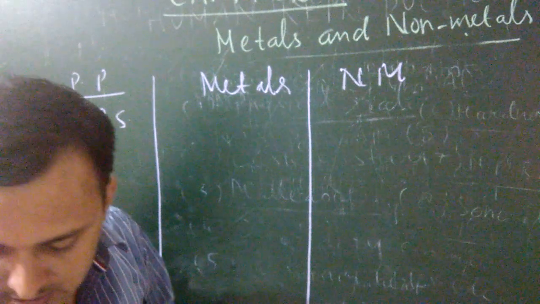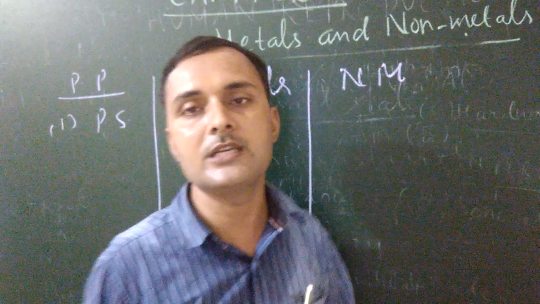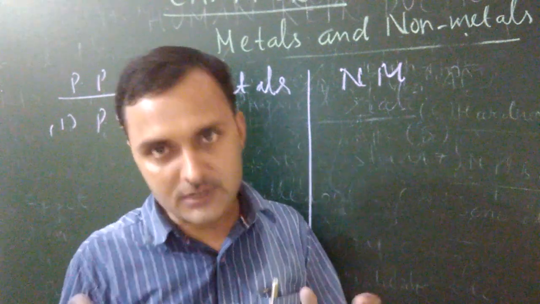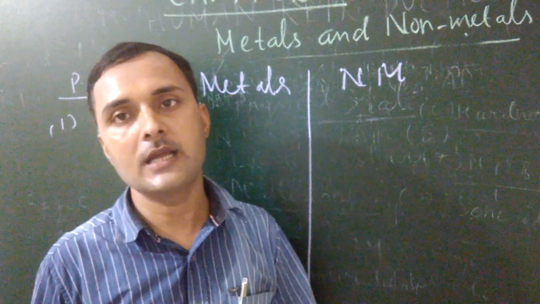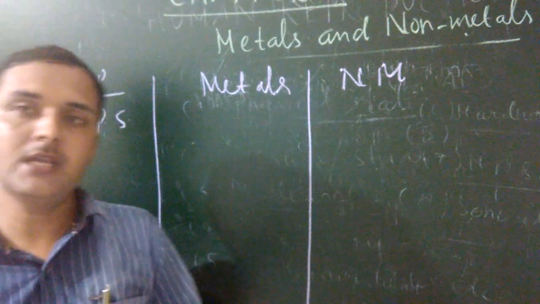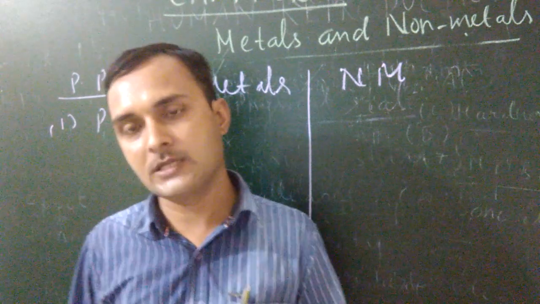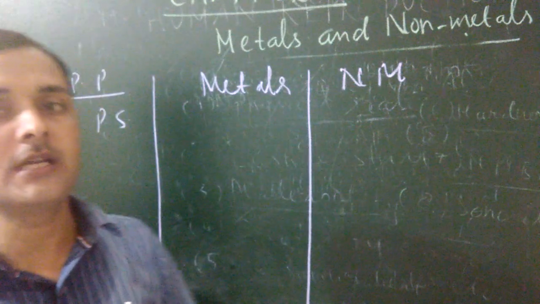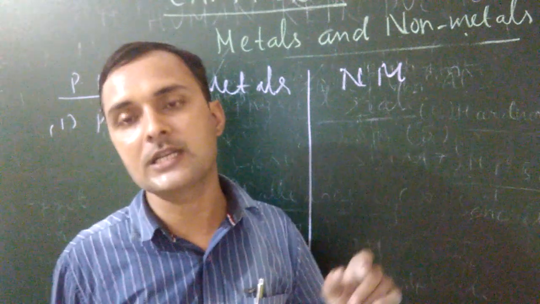Okay, so these topics you have to read well. In the next video, I will explain the various chemical properties of metals and non-metals. Once again, try to understand what you mean by metals and non-metals. Metals are hard, strong, shiny and good conductors of heat and electricity, whereas non-metals are soft, dull and bad conductors of heat and electricity. So these are the main topics related to metals, non-metals and physical properties.